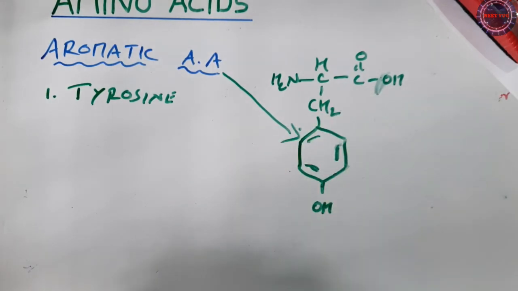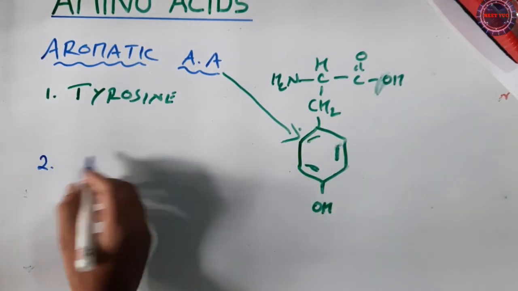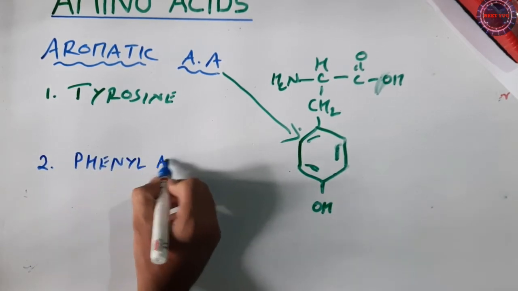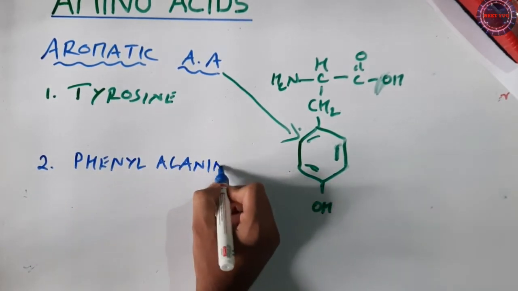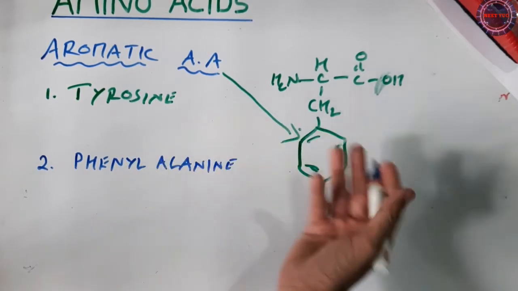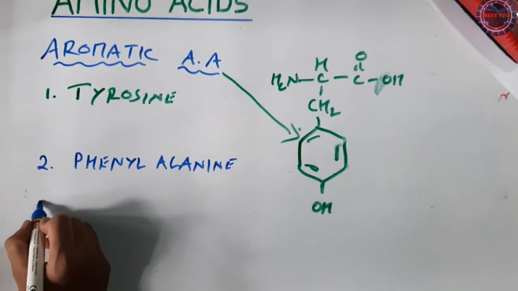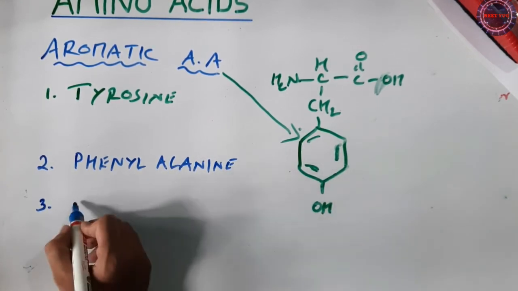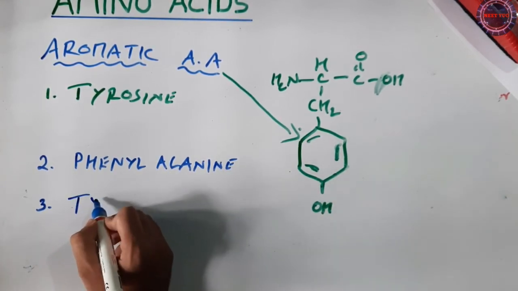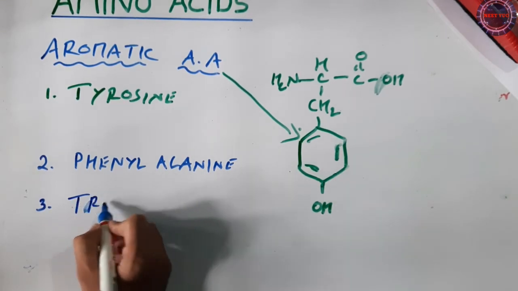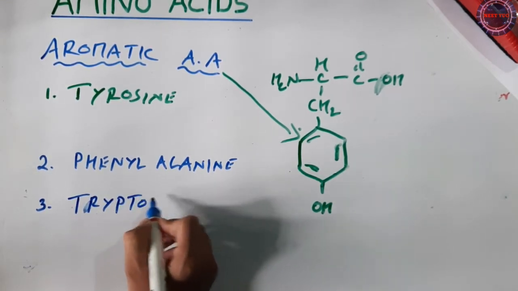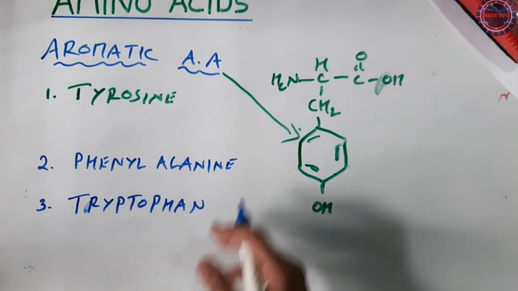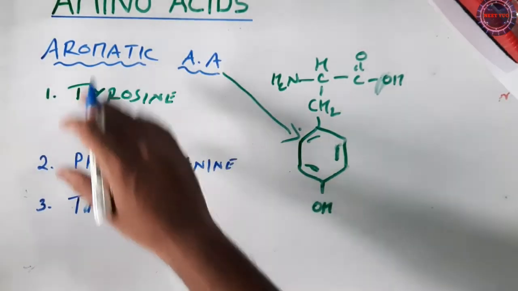Okay, simple. Next we go with the second one, that is nothing but phenylalanine. Phenylalanine is actually the second type of aromatic amino acid. That means that they have this aromatic ring in their chemical structure, that is, the amino acid is having the aromatic ring, whereas the next one is tryptophan. Okay, so we just write it down: tryptophan is the third aromatic amino acid. Simple. So these are very good examples of aromatic amino acids.